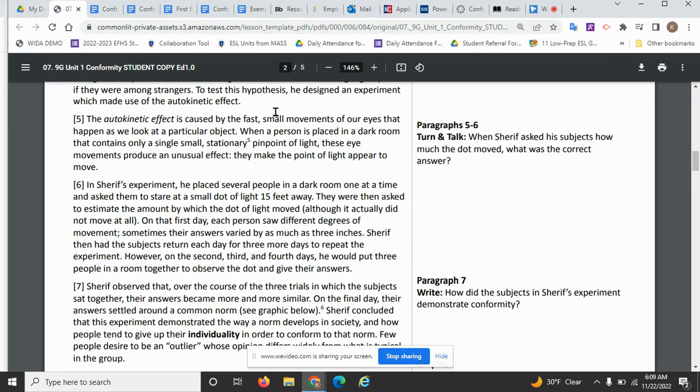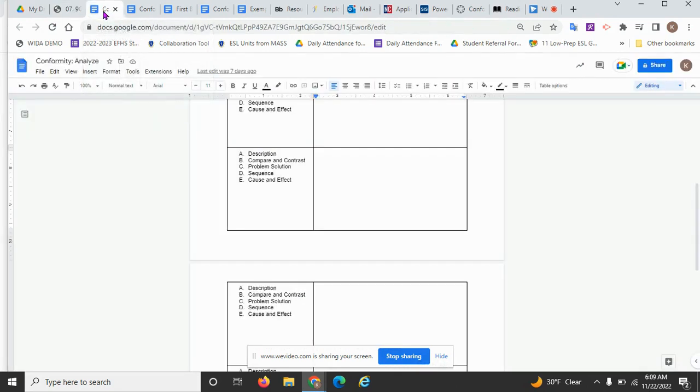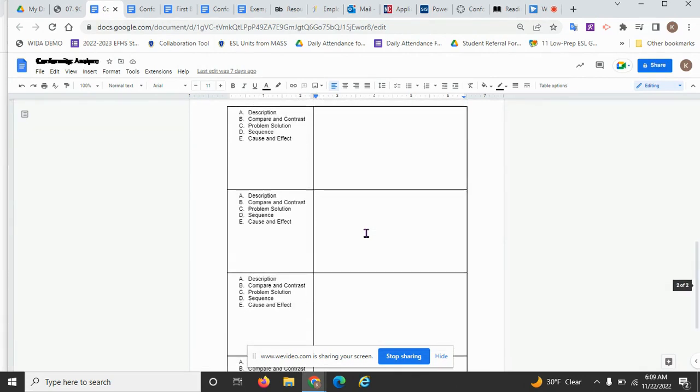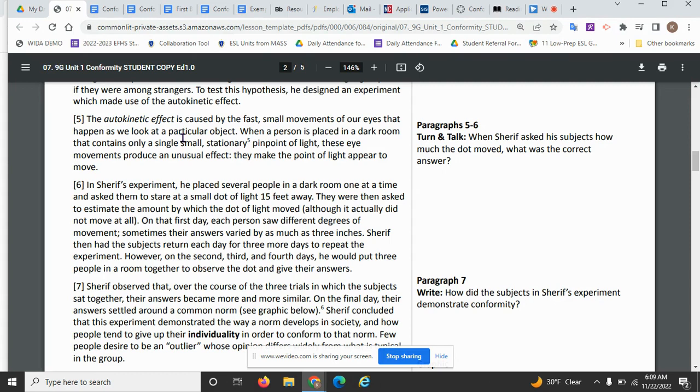So your best answer for this paragraph is a cause and effect paragraph. Every sentence in this paragraph has cause and effect in it. So go back to your analyzation for text structure, draw your arrow with your explosion, and put in your cause statement in the arrow and your effect statement in the explosion. Remember, get that from this paragraph. Pause the video if you need to complete this.